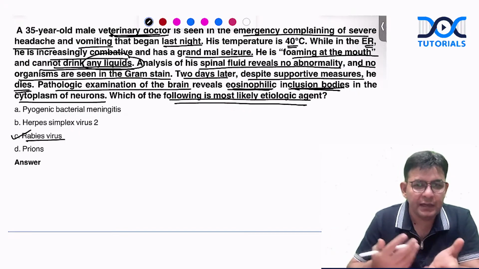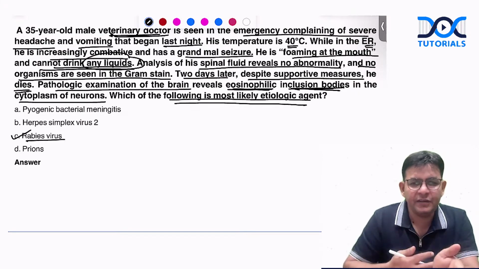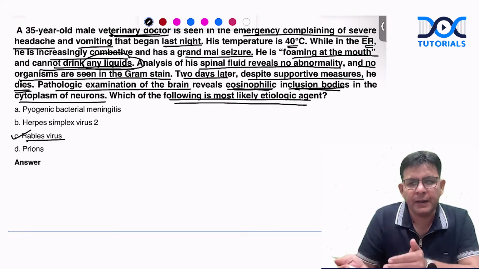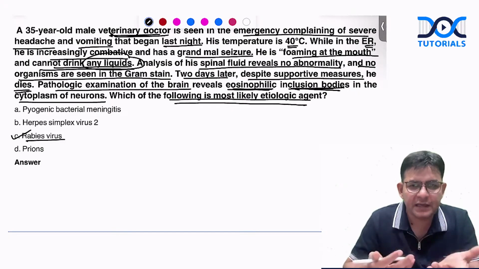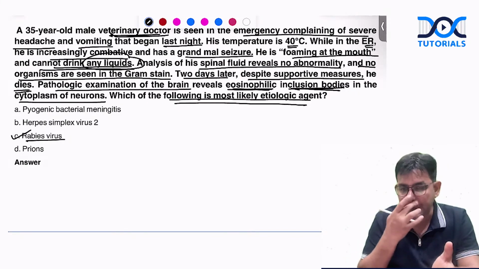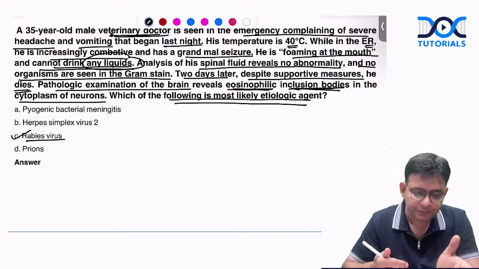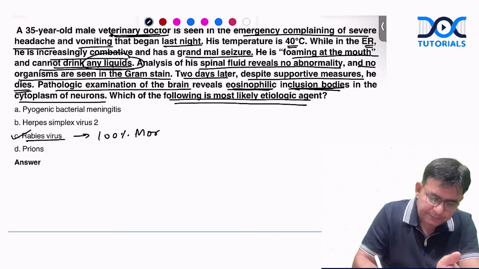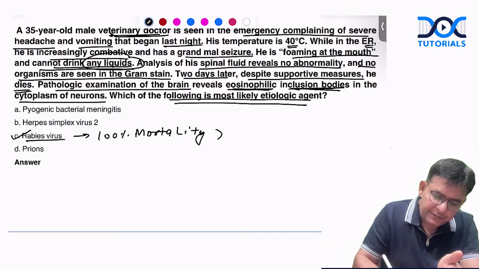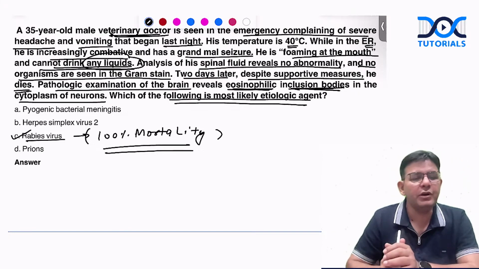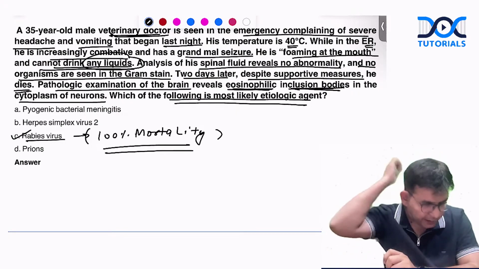The natural rabies, how does it present? With excitatory features and paralytic features. 80% excitatory, 20% paralytic. In the paralytic, only muscle edema and fasciculation happen, whereas in the excitatory ones there is all excitation: hydrophobia, aerophobia, hyperexcitability, drooling of saliva. That is the excitatory one. And if rabies happens once, then it is having what, guys? 100% mortality.